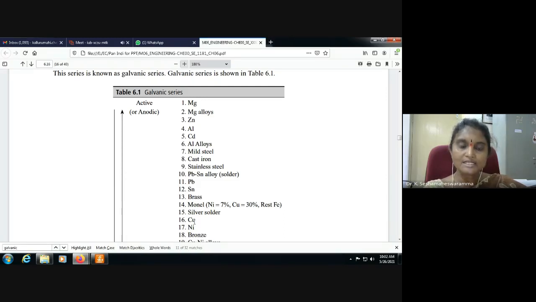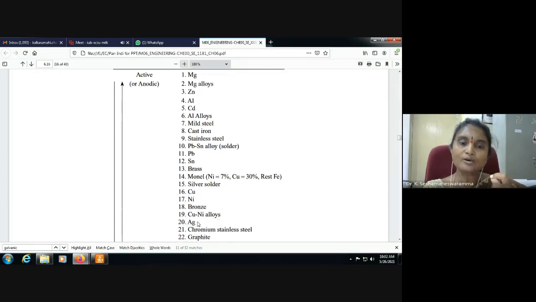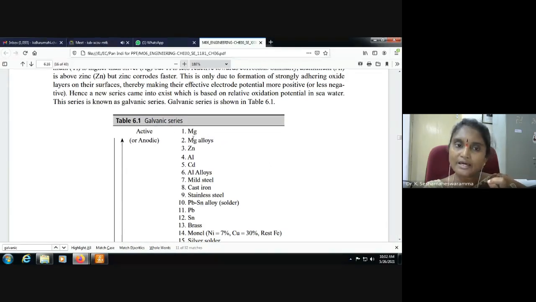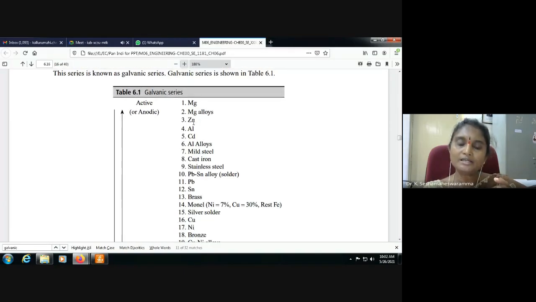Those in the bottom of the galvanic series are noble or cathodic. Those at the top are anodic or active. If we take zinc and copper, zinc is highly active and undergoes corrosion.